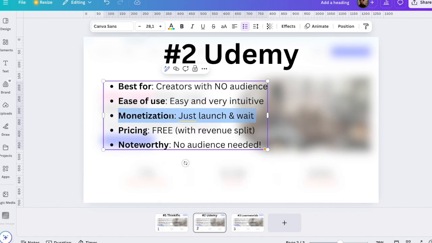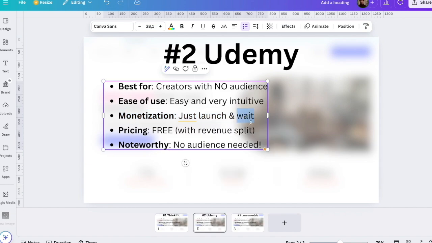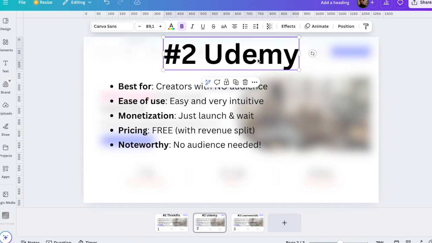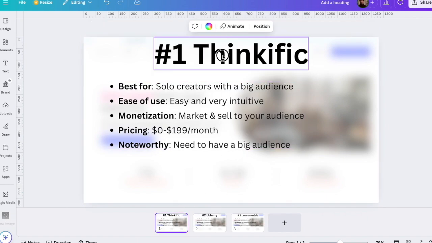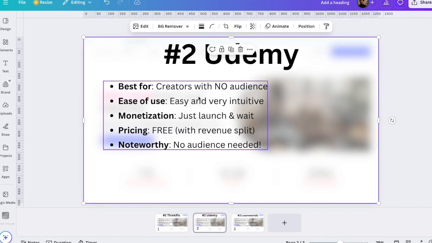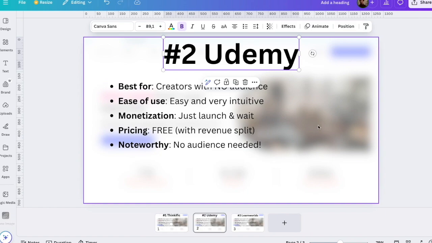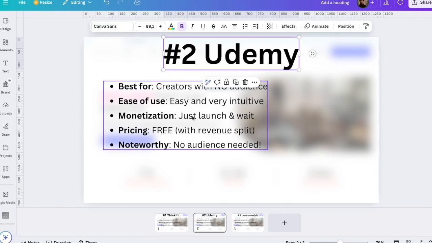Then also when it comes to monetization, all you need to do is create a course, launch it, and just wait, because Udemy has a huge built-in audience. So this is completely different to Thinkific. There is no audience in Thinkific, but on Udemy there is one. And they're using social media, advertisements, SEO, and all that kind of stuff to promote your content. And also they have a huge student base that are interested in courses all the time. So all you need to do is launch a course and they will take care of the marketing.